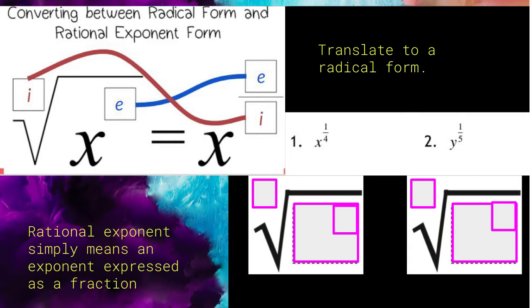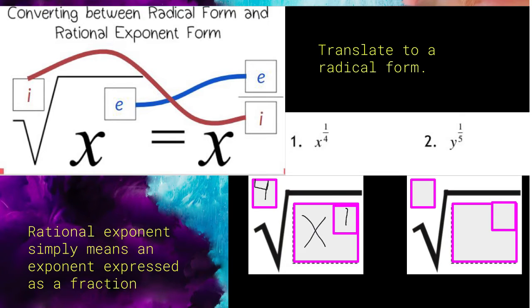Right here, we have x to the power of 1 over 4. Well, we just said that the denominator is the index, so the index here is going to be the number 4. Our radicand is going to be x, and then the exponent is your numerator. The numerator here is 1, so your exponent would be 1.